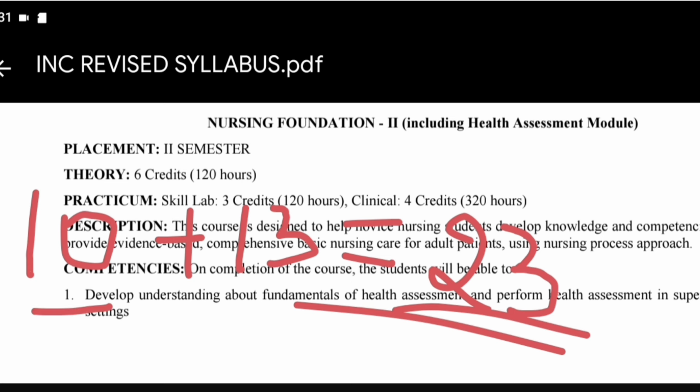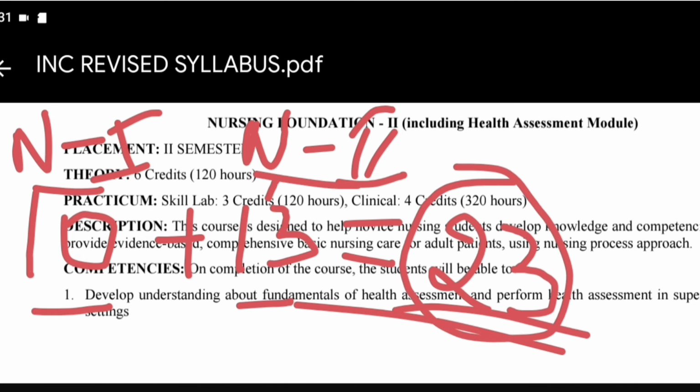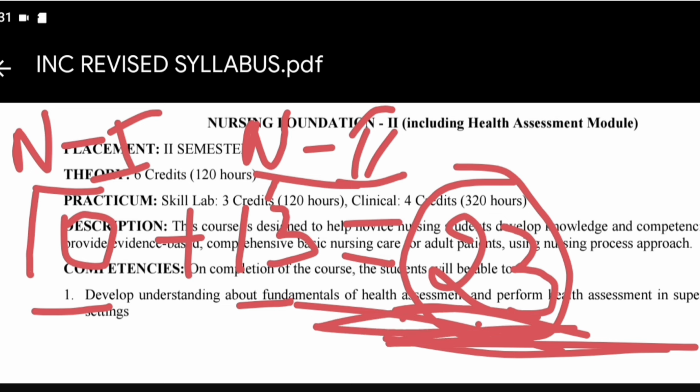Why we added both 10 and 12 means this is nursing foundation first and this is nursing foundation 2 credits. As we take the nursing foundation 1 and 2 subjects' exam at a time only, for that reason we need to add both nursing foundation 1 and 2 credits, which will give 23. So total 23 credits will be given.